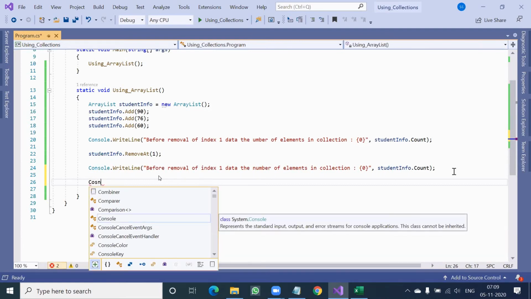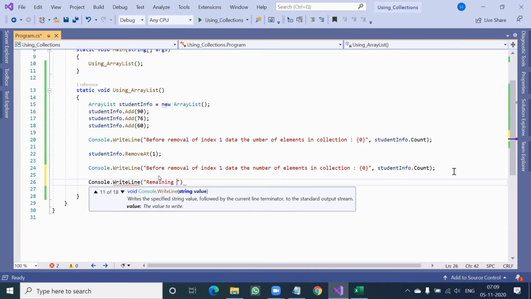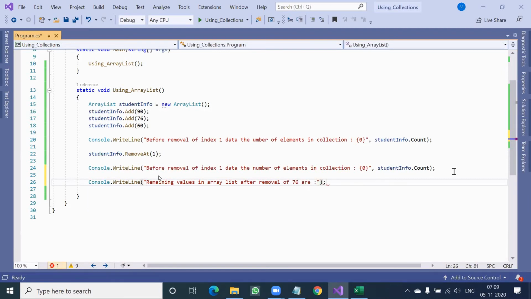So Console.WriteLine remaining values in array list after removal of 76 are. All right, so what we'll do is a foreach.